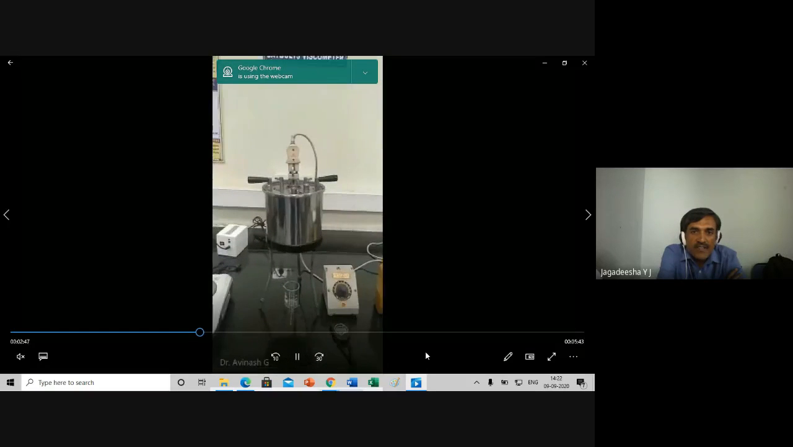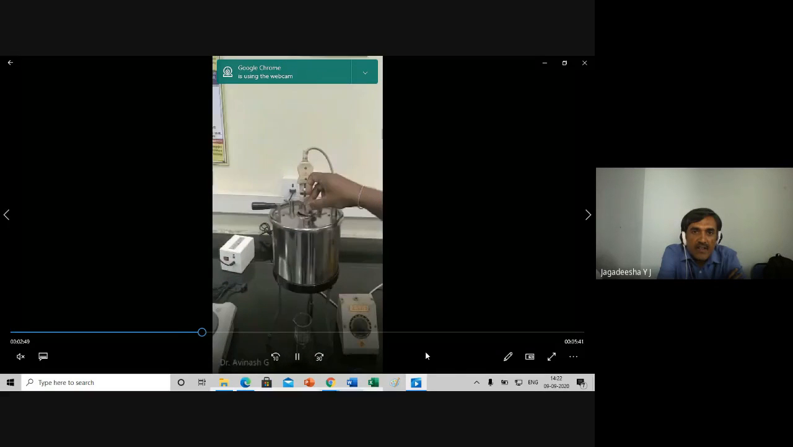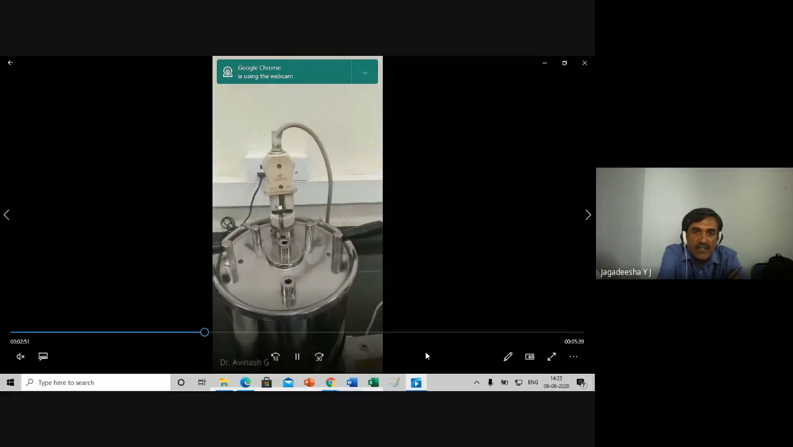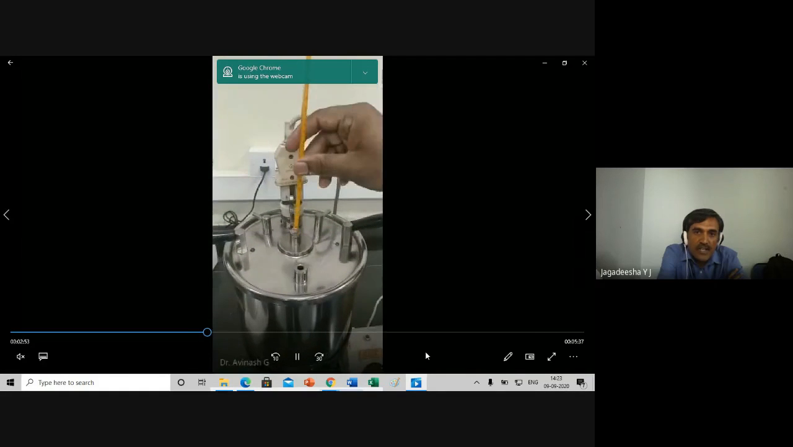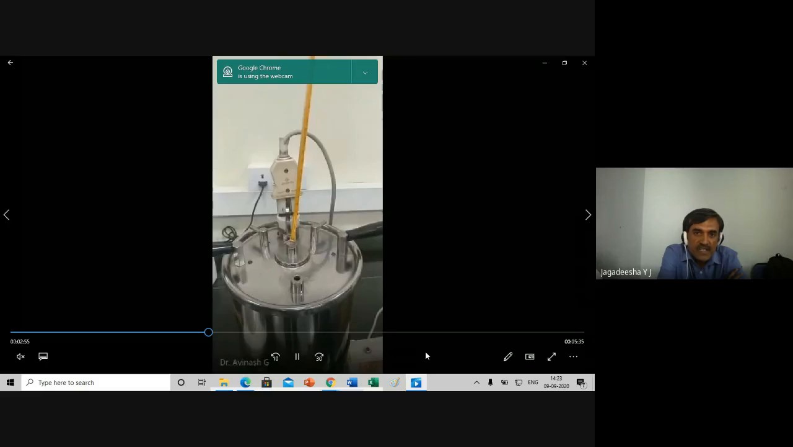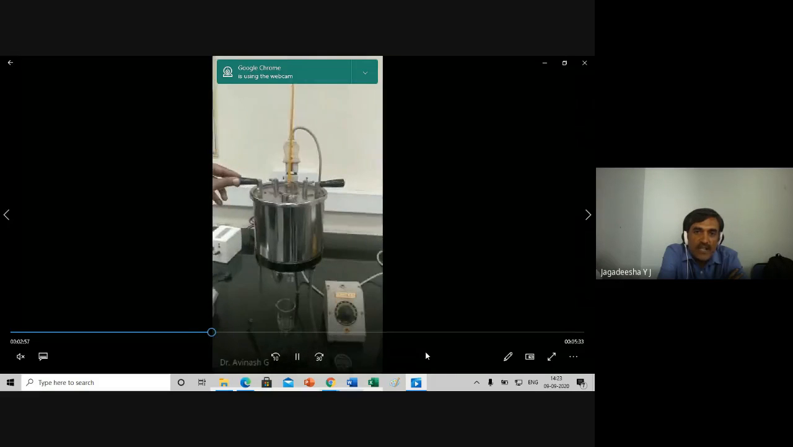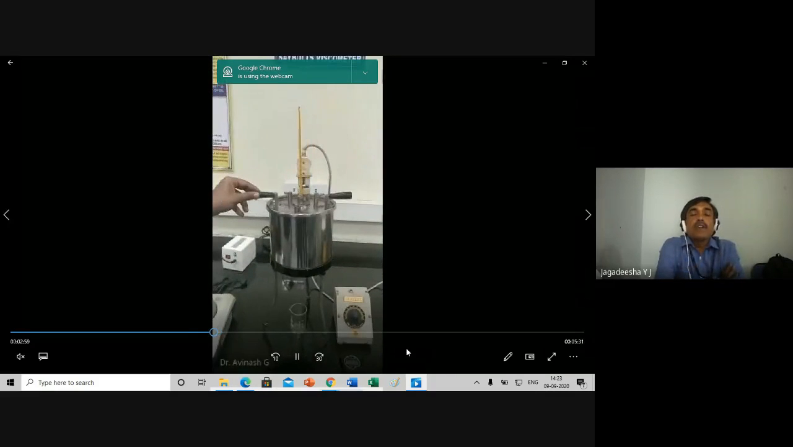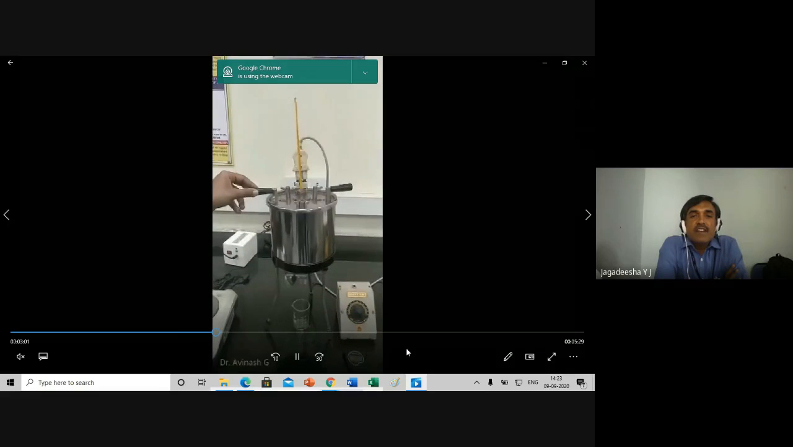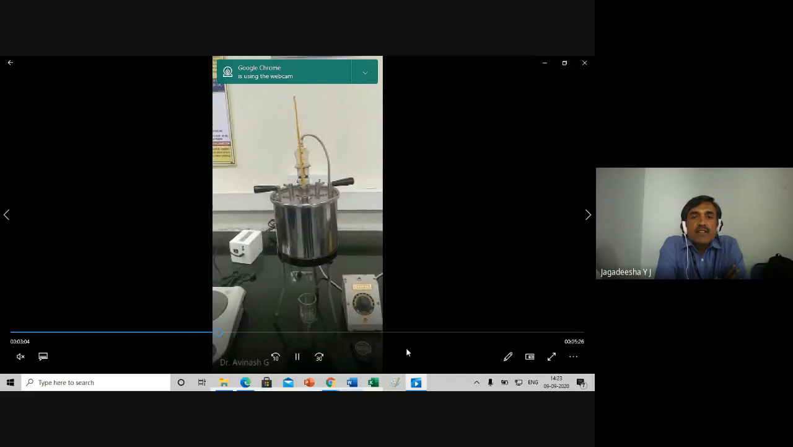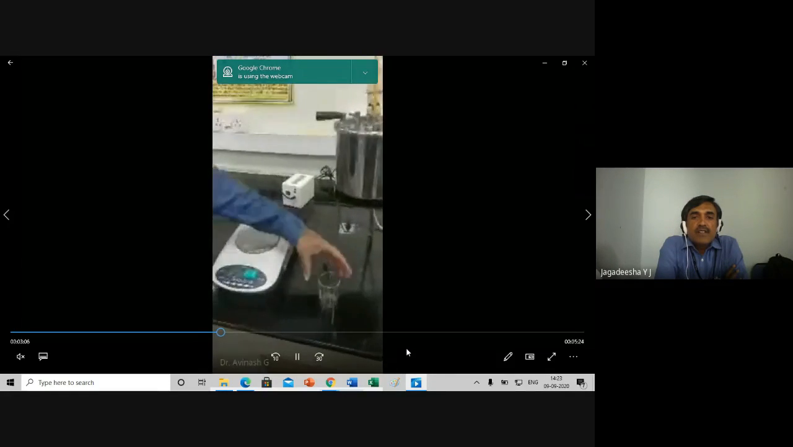Now the thermometer is taken and introduced into that oil. It is inserted to know the temperature of the oil, and the oil is stirred.